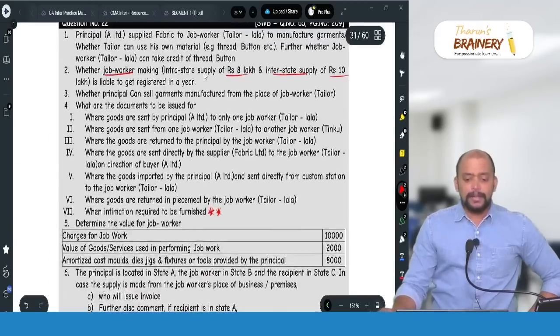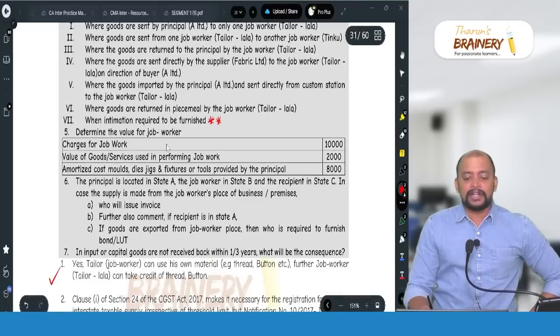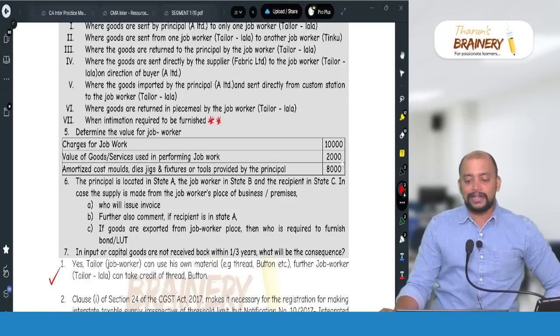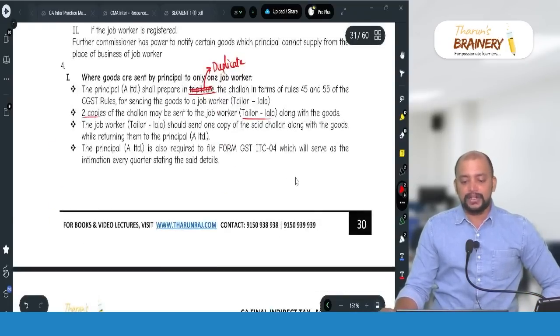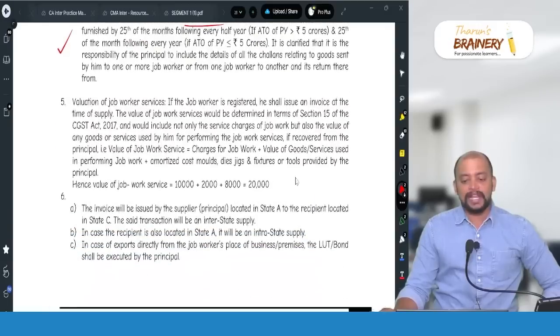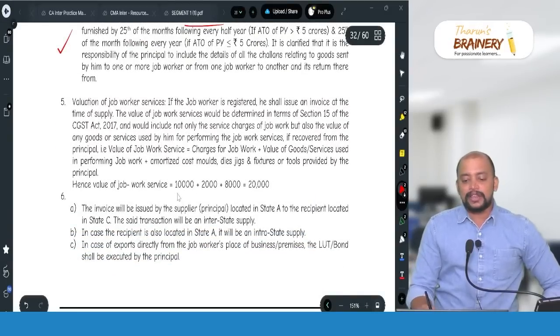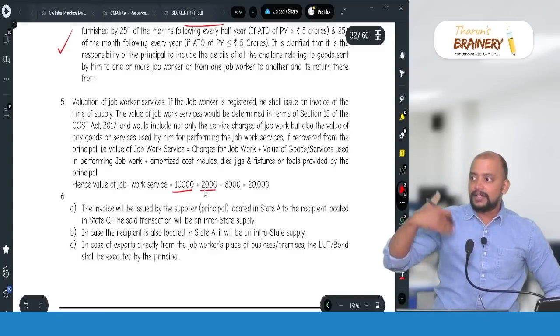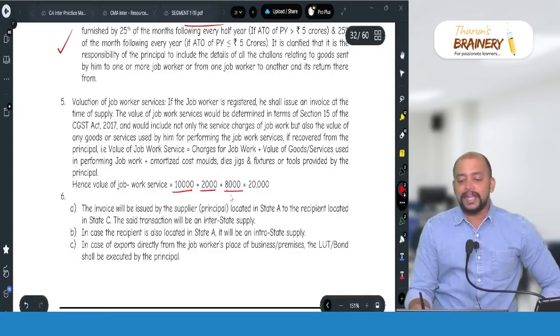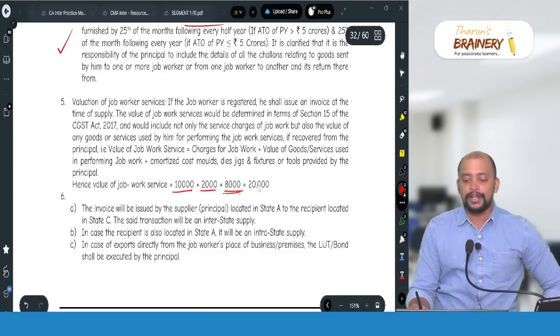Then number 5, determine the value of job worker. Charges for job work 10,000 and value of goods or service used in performing the job work 2,000. Amortized cost of the molds and dies, jigs, fixtures, etc. supplied by the principal 8,000. Now what will be taken as a value of supply? Simple. So first 10,000 we will take and 2,000 charges incurred, and recipient, any amount that the supplier is liable to pay but which is paid by the recipient should be included. So total 20,000 will be taken as the value.